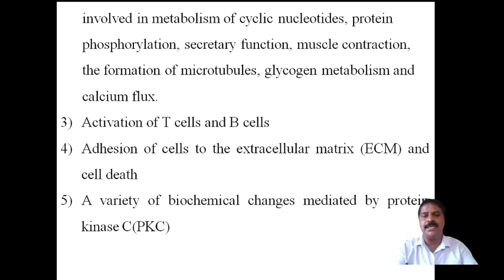After a certain time, old cells die and new cells are generated, and this cycle takes place usually in the female. The menstrual cycle is based on this cell death. And the fifth one is a variety of biochemical changes mediated by protein kinase C.